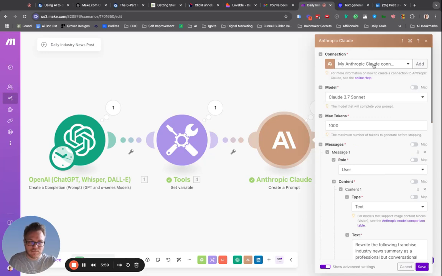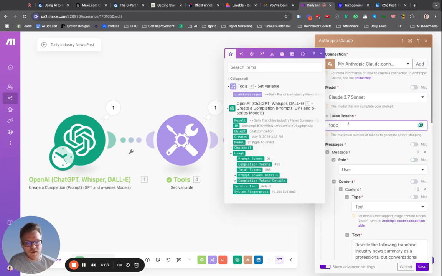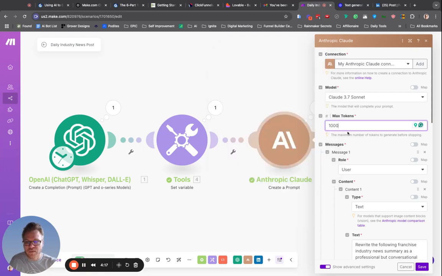I'm not walking you through the details of connecting your Claude account; you can do that on your own. We want to make sure that we have enough tokens to run this. If we see prompt tokens 98, completion tokens 490, total tokens 488, you want to make sure you have enough tokens in here, so 1,000 or so. Keep in mind, tokens cost money, so every time you run this, it's going to cost you in your account, depending on what your token max is.